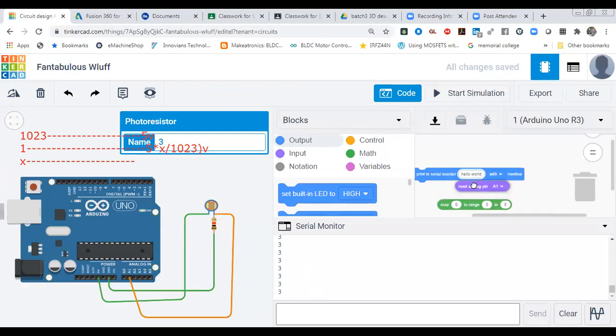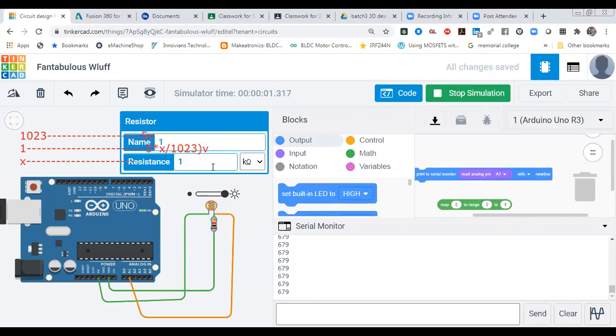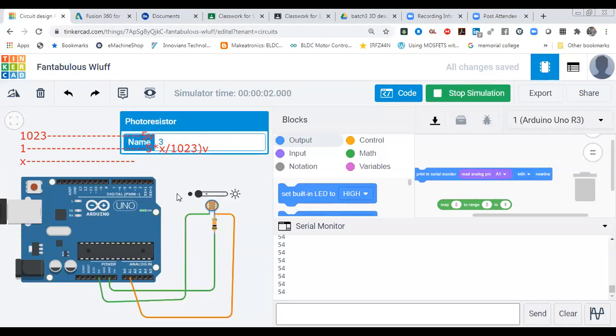So I'm going to use it directly in 10 bit ratios. Let's see it, so that you can visualize it in a magnifying way. I'm just going to map it and magnify it. Now you can increase it, and the value is changing from 0 to approximately 600. That value you can take with a 10 kilo ohm resistor, so that you get more accuracy. The value is 54 to 954. So now any condition you can put in between this.